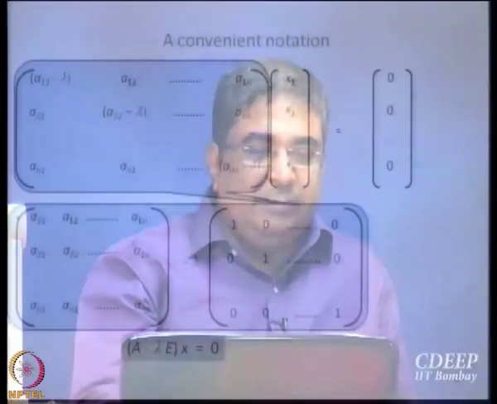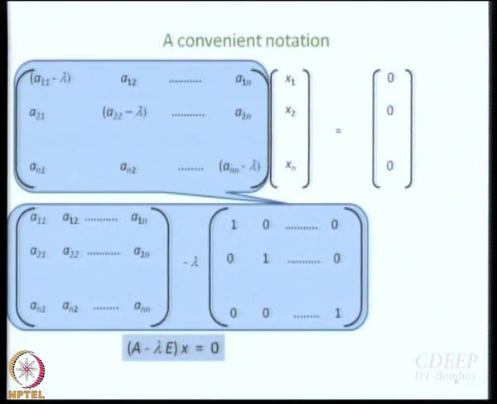All off-diagonal elements are 0, so only the diagonal elements are going to have that minus lambda term. Okay. So, I can write it in this fashion. I can call it (A minus lambda E) into X equal to 0, alright. So, the non-trivial solution is going to be the determinant of A minus lambda E equal to 0. So far so good, right.